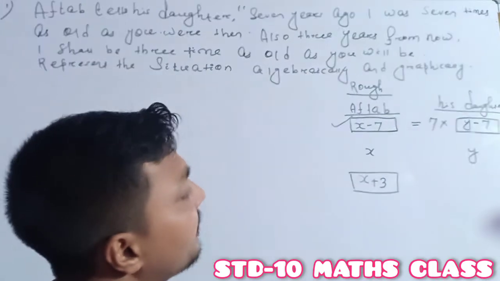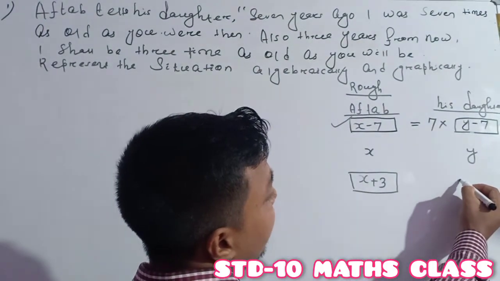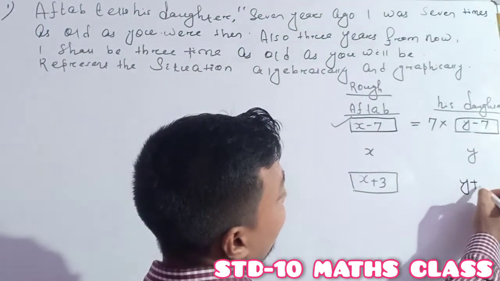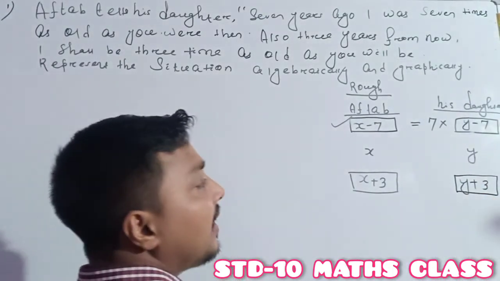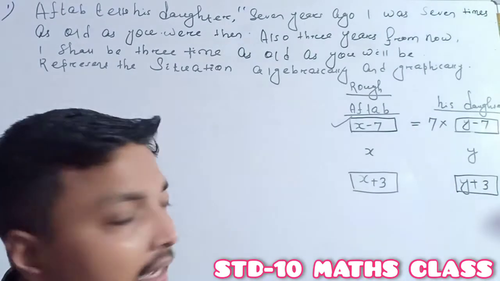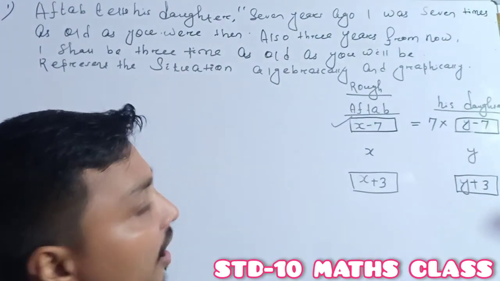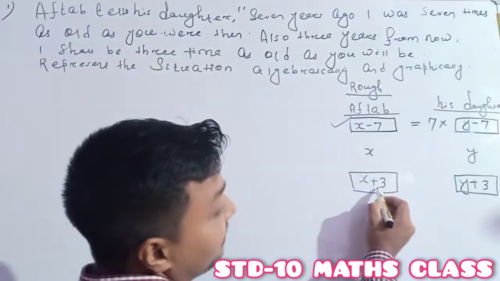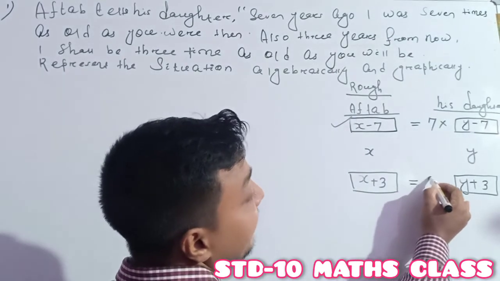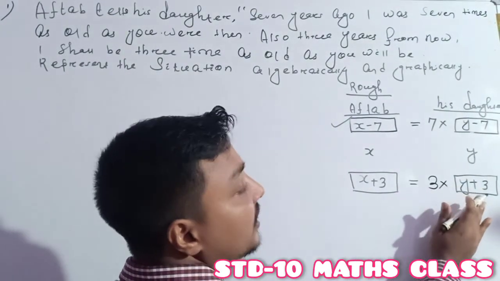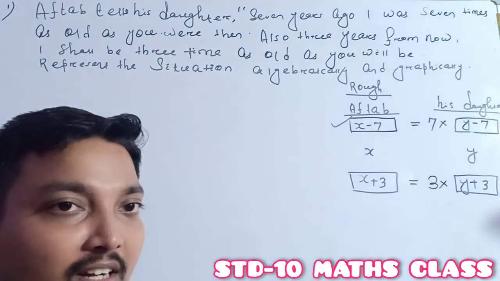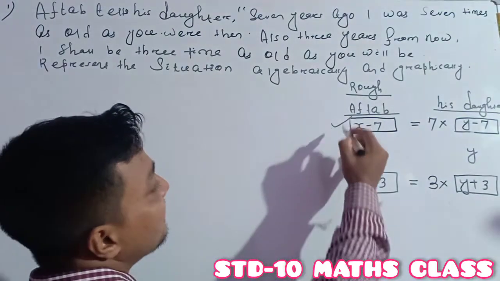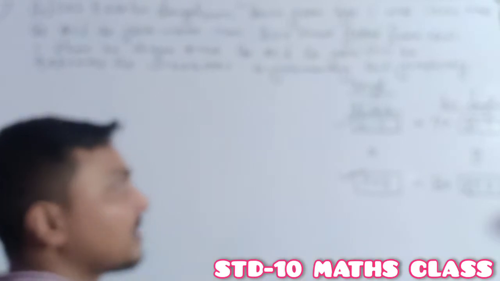In the same way, his daughter's age after 3 years will be Y plus 3 years. Here it is given that after 3 years, the age of Octave will be 3 times his daughter's age after 3 years. So the second equation is understood. This one is the first equation, this one is the second equation.